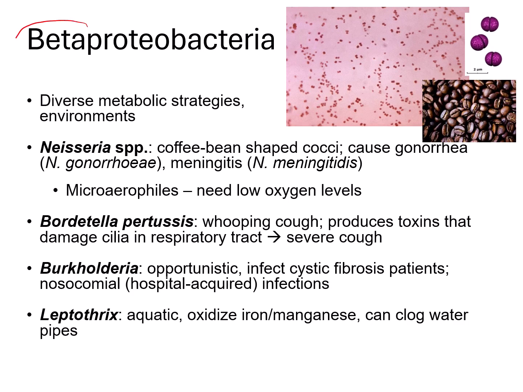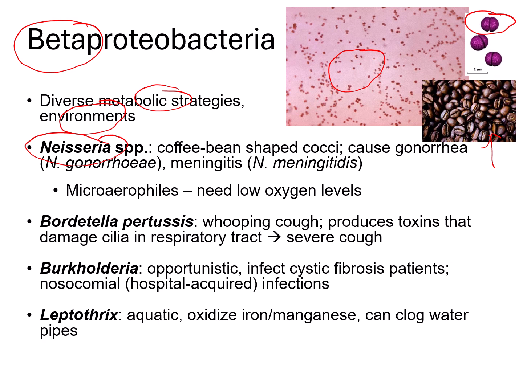Our second class are Betaproteobacteria, and these are diverse in their metabolism as well as their environments where we find them. The first genus here is Neisseria. So Neisseria are a type of Betaproteobacteria. Neisseria produce coffee bean-shaped cocci. So they're spherical cells, usually arranged in pairs like this. So often people say they look kind of like coffee beans.